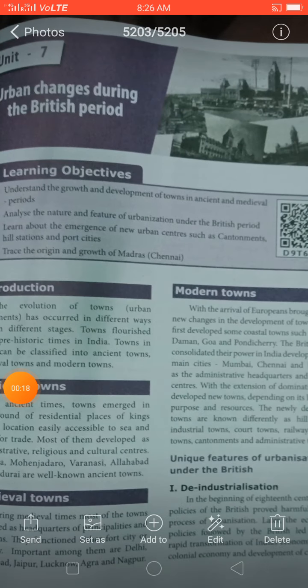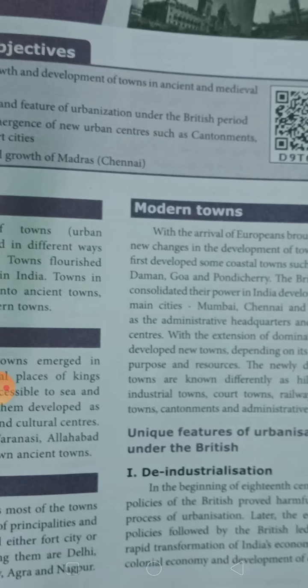Okay, urban changes. Urban means city. So that is urban change. So what are the urban changes that happened during the British period? There are three kinds of towns: ancient towns, medieval towns, and then modern towns.